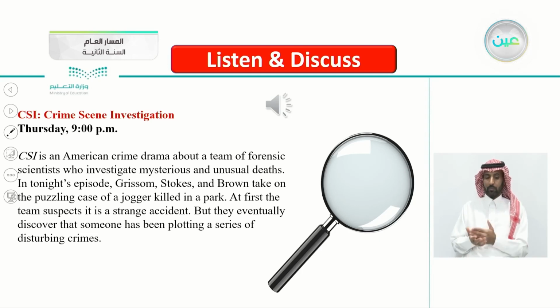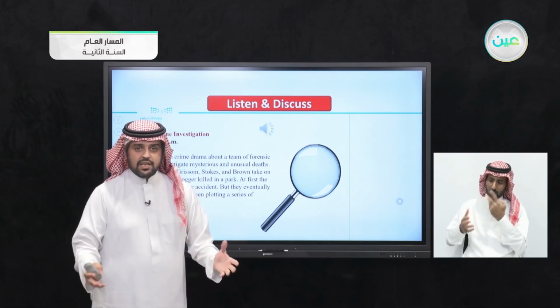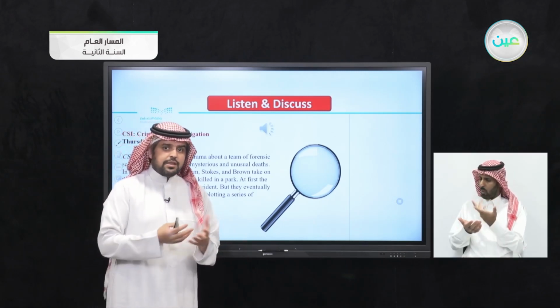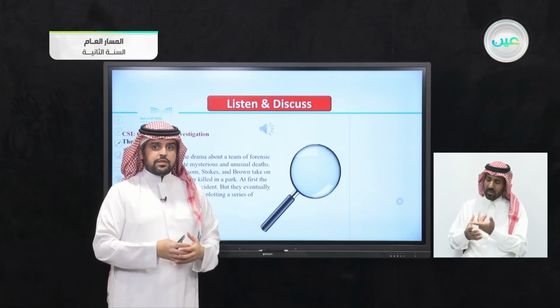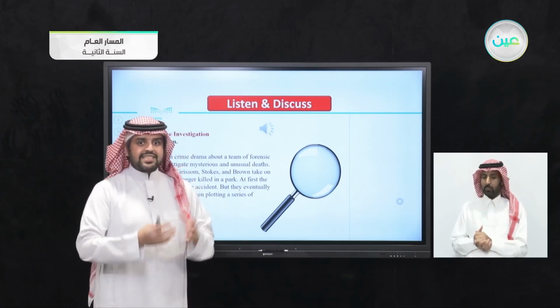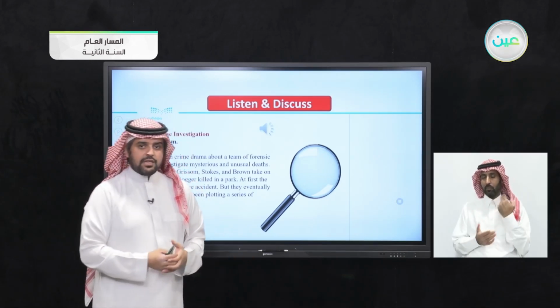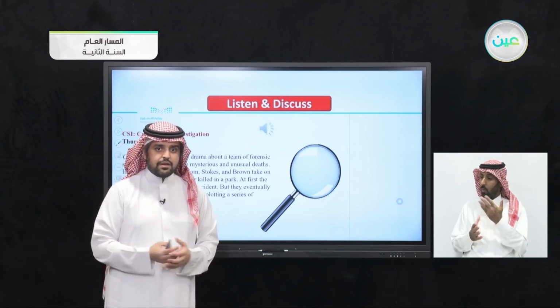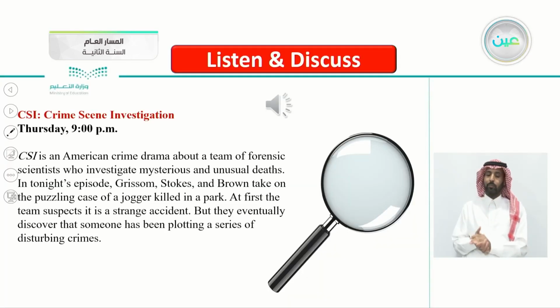So, as mentioned here, CSI is an American crime drama about a team of forensic scientists. The scientists go to the crime scene and try to figure out how the victim died, and try to act like detectives in a scientific way. Let's say that they try to figure out how and why the victim died. So again, it's an American crime TV drama about a team of forensic scientists investigating mysterious and unusual deaths.